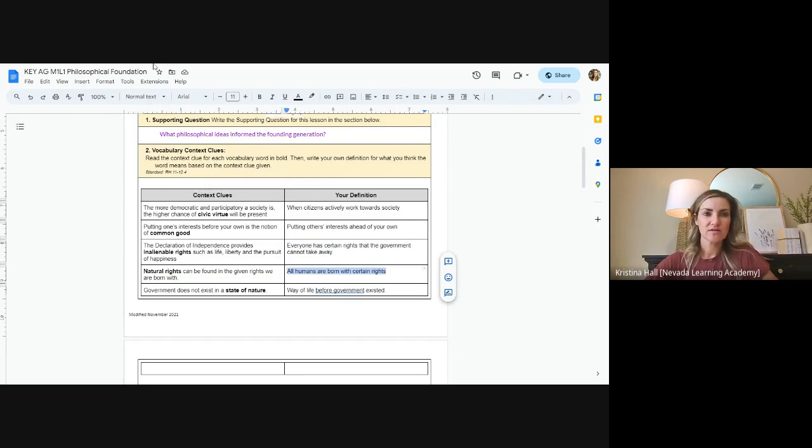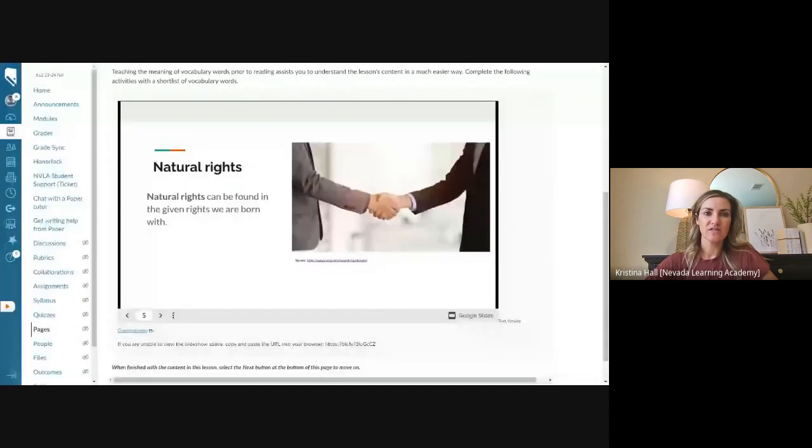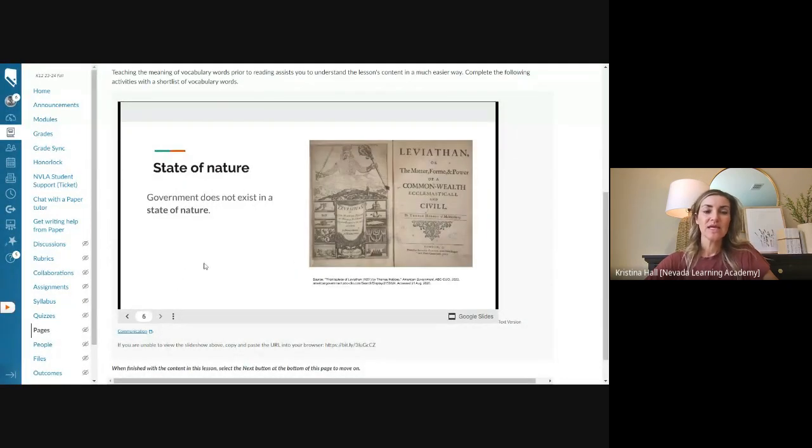Okay, our last one, and then this is where we can end for the day, is state of nature. So government does not exist in a state of nature, okay? Meaning it's something that is socially constructed. It's not a natural state. So I don't go out the door and there's naturally a government. Government is something that we have constructed, that society constructed, right? And so our government looks different than the British government, looks different than the French, looks different than the Chinese, looks different than Russia. These are socially constructed concepts, and each government has a different look to them.